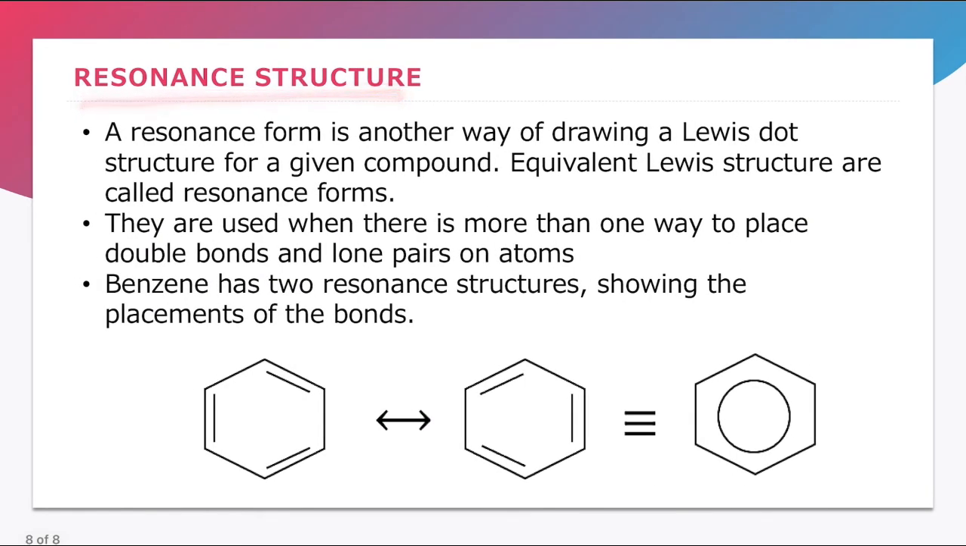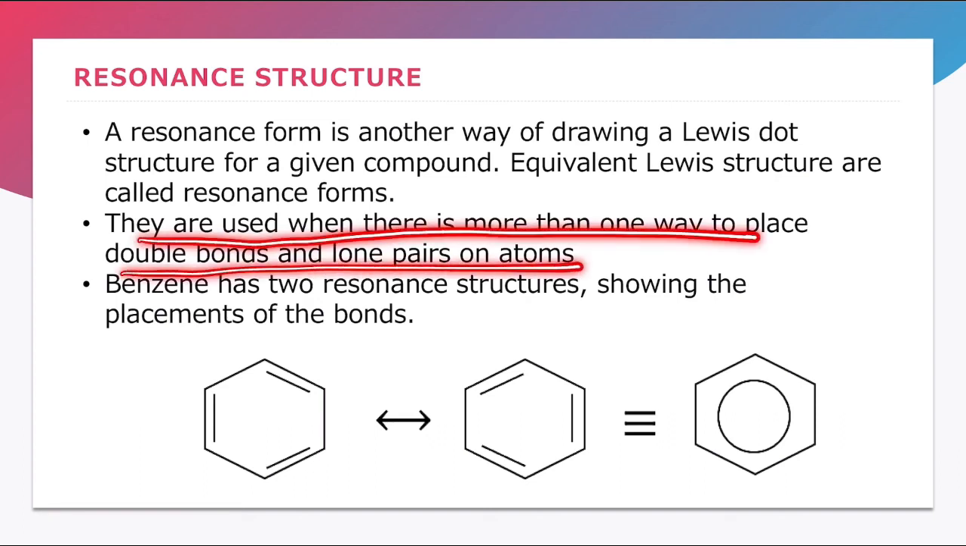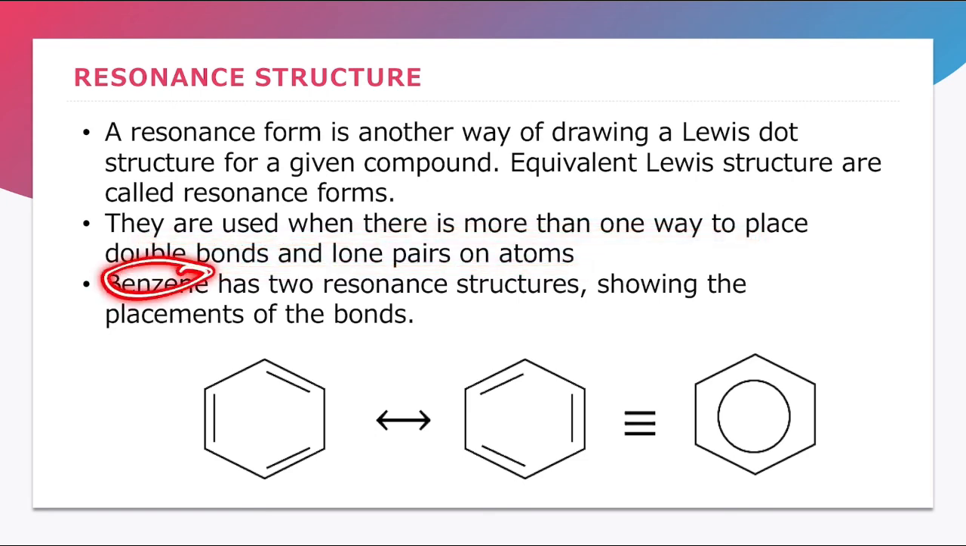And finally, let's take a look at resonance structure. We know that a resonance form is another way of drawing a Lewis dot structure for a given compound, and equivalent Lewis structures are called resonance forms. So they are used when there is more than one way to place double bonds and lone pairs on atoms. And actually benzene has two resonance structures showing the placement of the bonds. So the first structure of benzene looks like that.